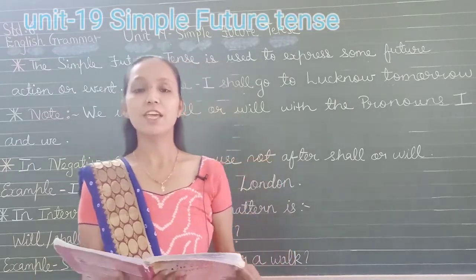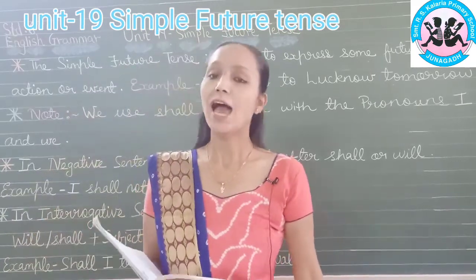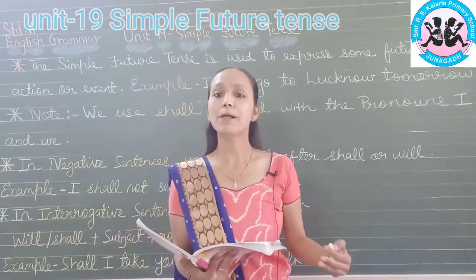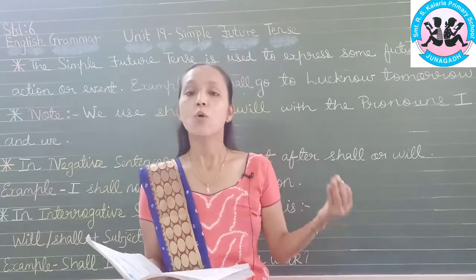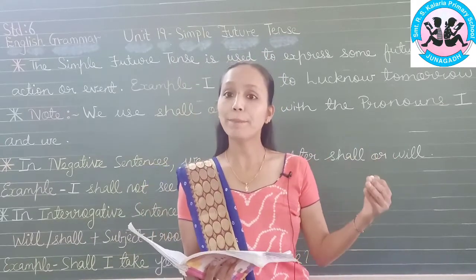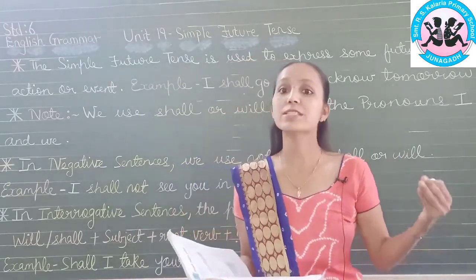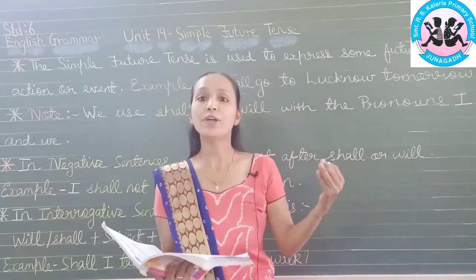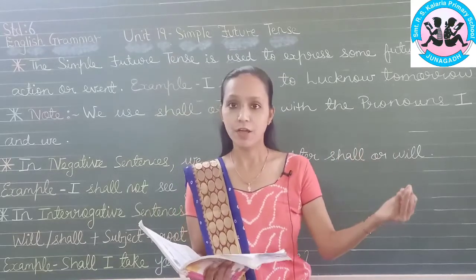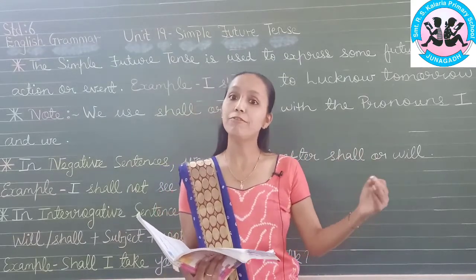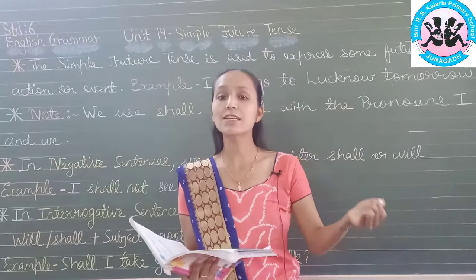Today we will be studying English Grammar, Unit number 19, Simple Future Tense. As you know, we have already studied Simple Present Tense and Simple Past Tense. In Simple Present Tense, we talk about actions that happen at the present moment. Example, see how sweetly Mary sings. And in Simple Past Tense, we talk about actions that have taken place in the past or earlier. Example, I saw an elephant yesterday. So the word yesterday indicates that you had seen an elephant yesterday.